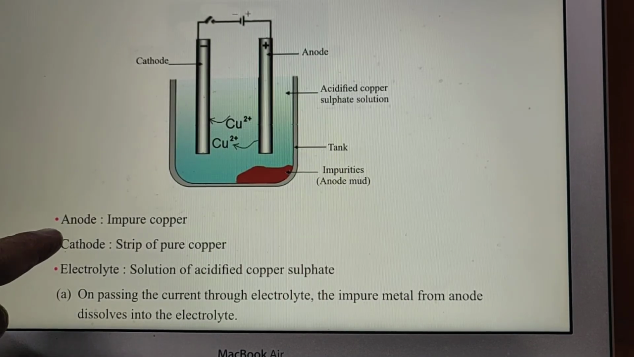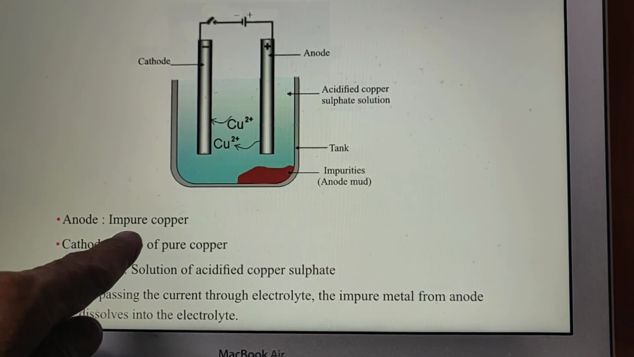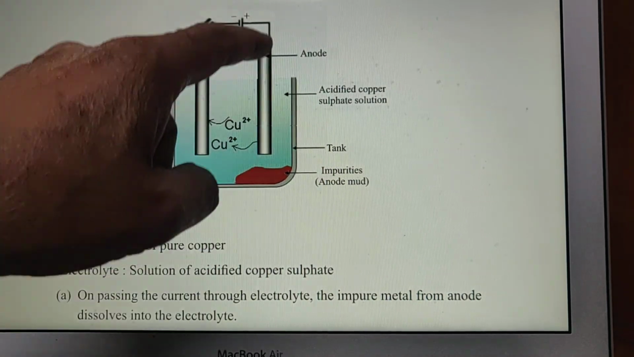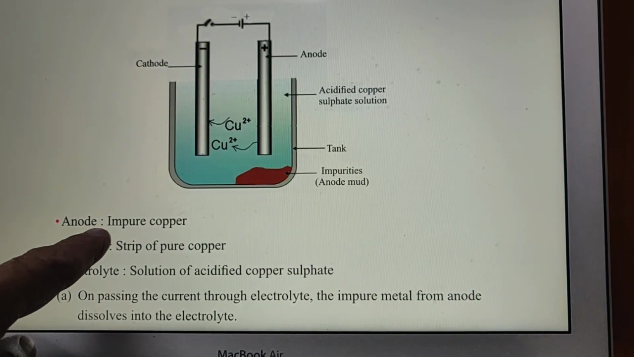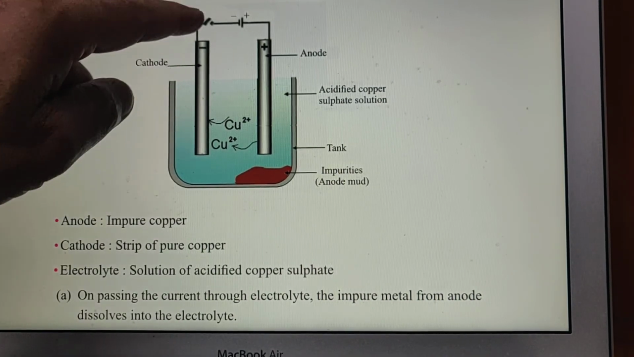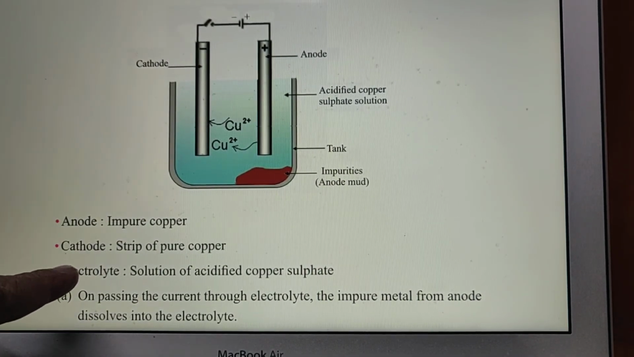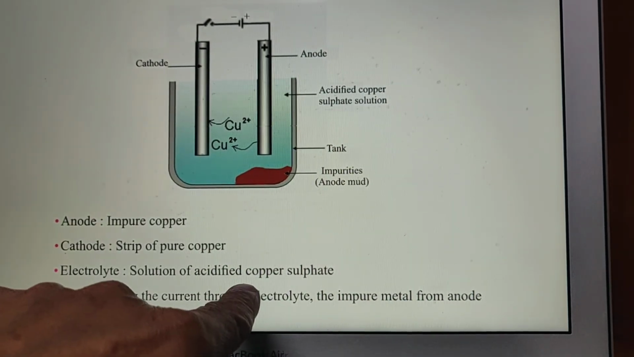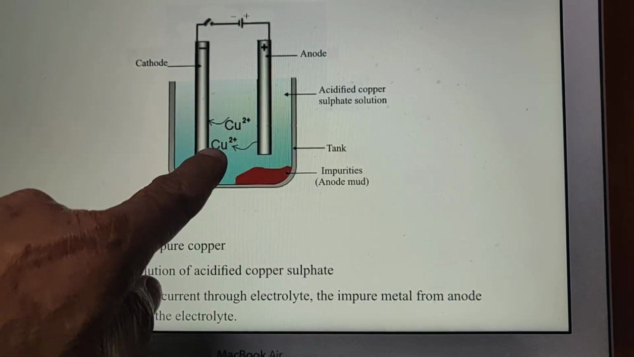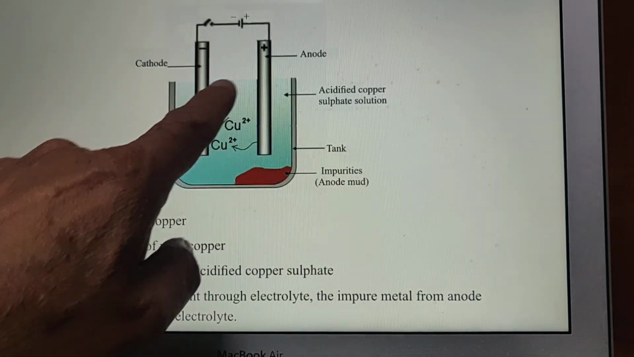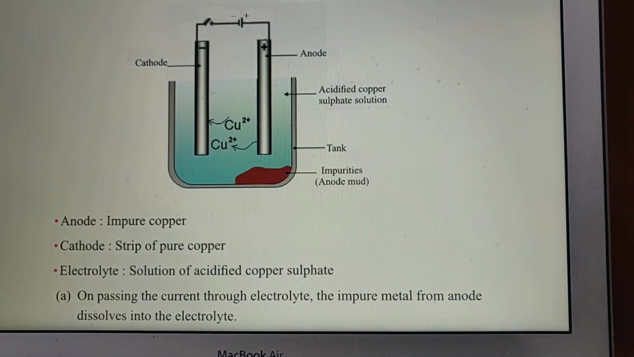We will make the anode of impure copper. If we are purifying copper metal, then we will make the impure rod the anode, and strips of pure copper will be made the cathode. The electrolyte used here is a solution of acidified copper sulfate. The salt of the metal which we are refining will be taken as the electrolyte.